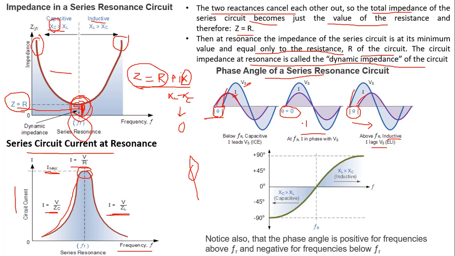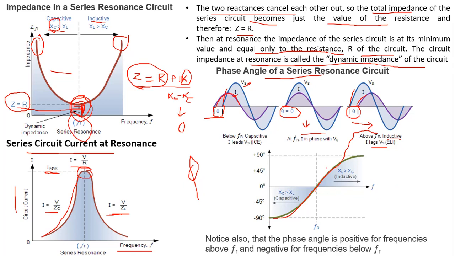The same graph is plotted here. So this is how the phase angle and the reactances are plotted. So with respect to frequency, what is the phase angle?